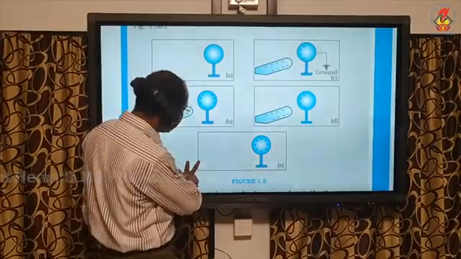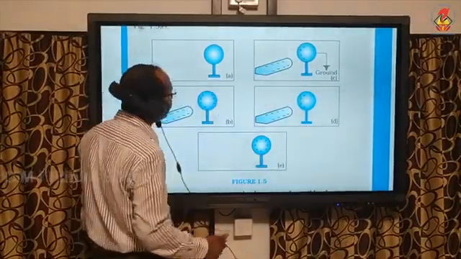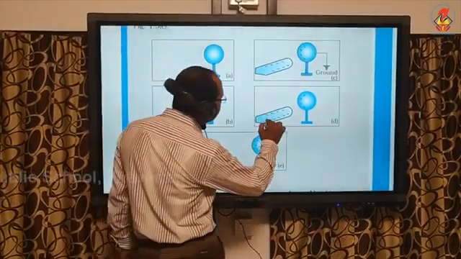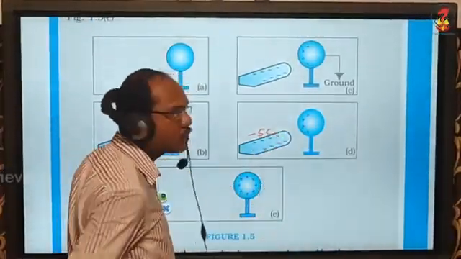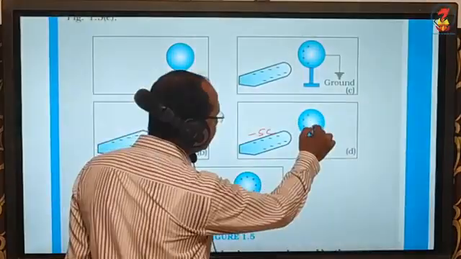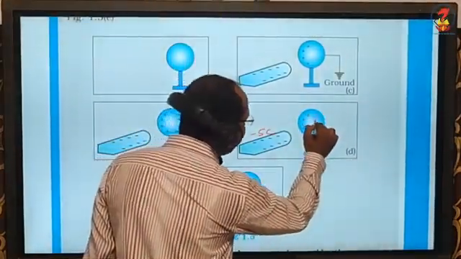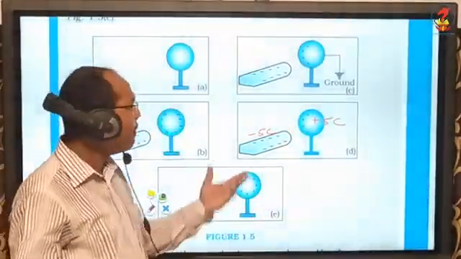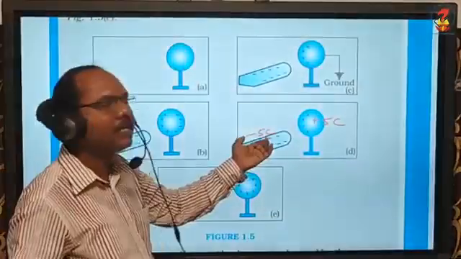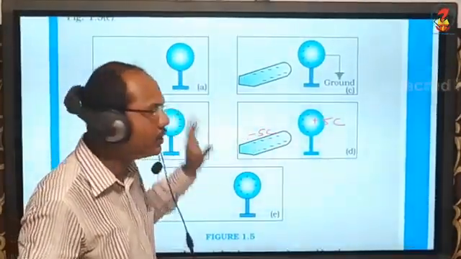What I mean is, suppose initially this plastic rod has minus 5 coulomb. After charging by induction, this metal sphere will acquire plus 5 coulomb, and minus 5 coulomb remains as such without any loss.